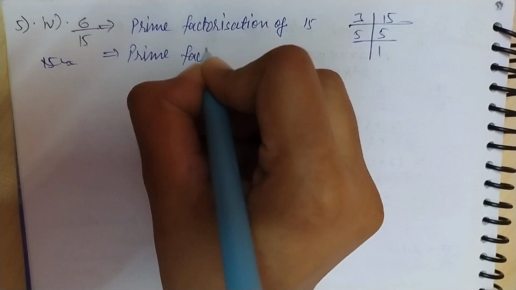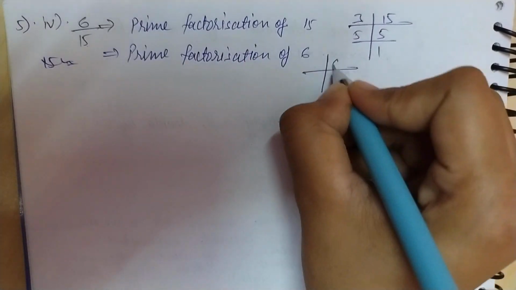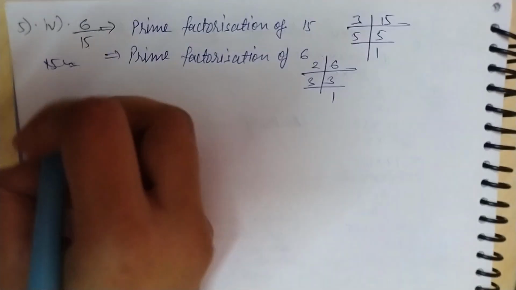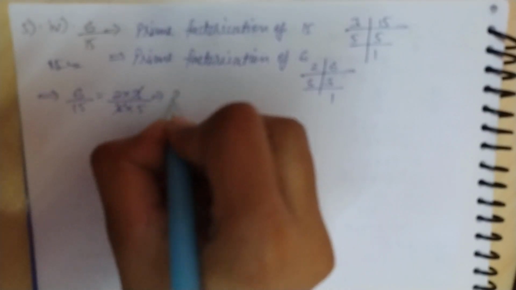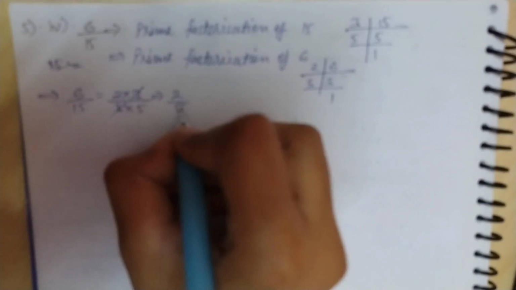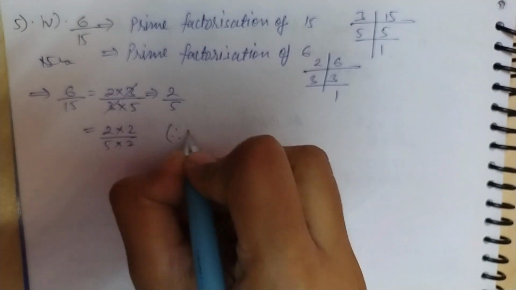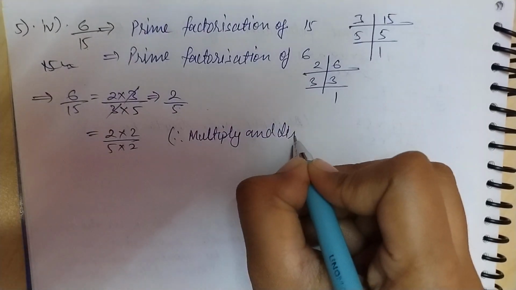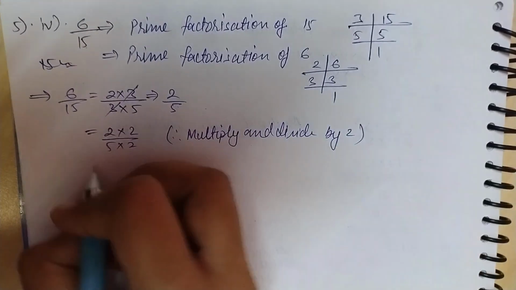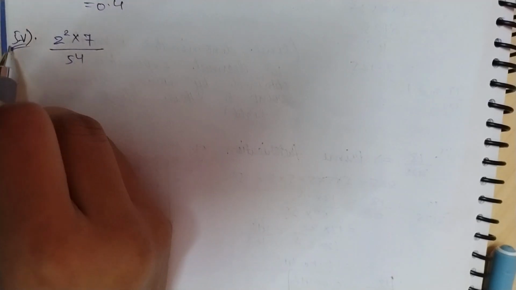The prime factorization of 6 gives 2 and 3 as the prime factors. 6 by 15 equals 2 into 3 upon 3 into 5. We will cancel 3 here, equal to 2 by 5. Multiplying and dividing by 2 on both sides, we get 4 by 10, and making it a decimal, we write 0.4.